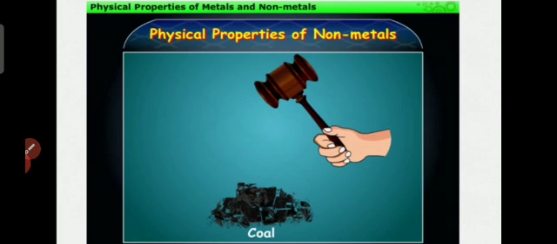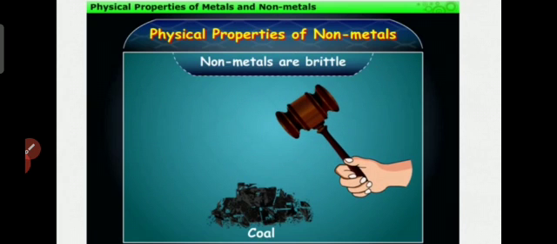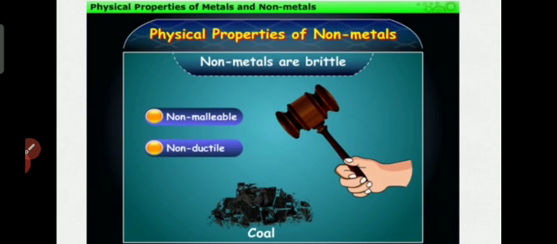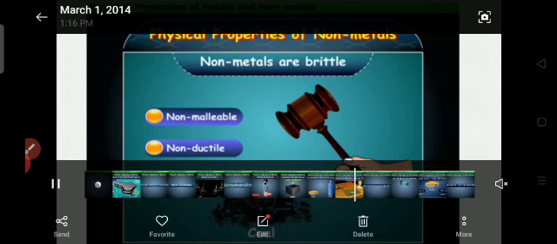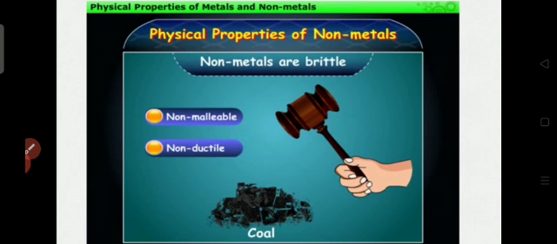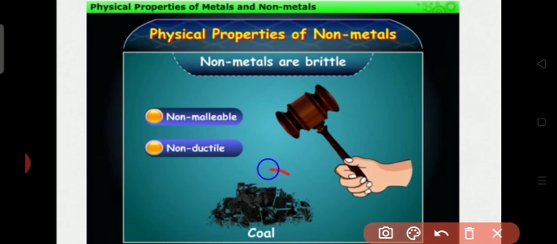Non-metals are brittle. Coal is a non-metal. When we beat the coal, it becomes like a powder. So it is called brittle. Non-metals are not malleable and not ductile.